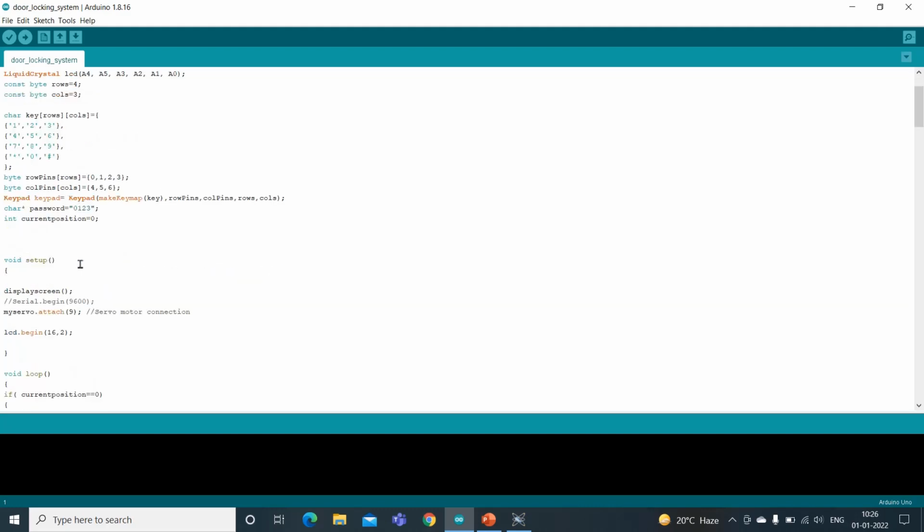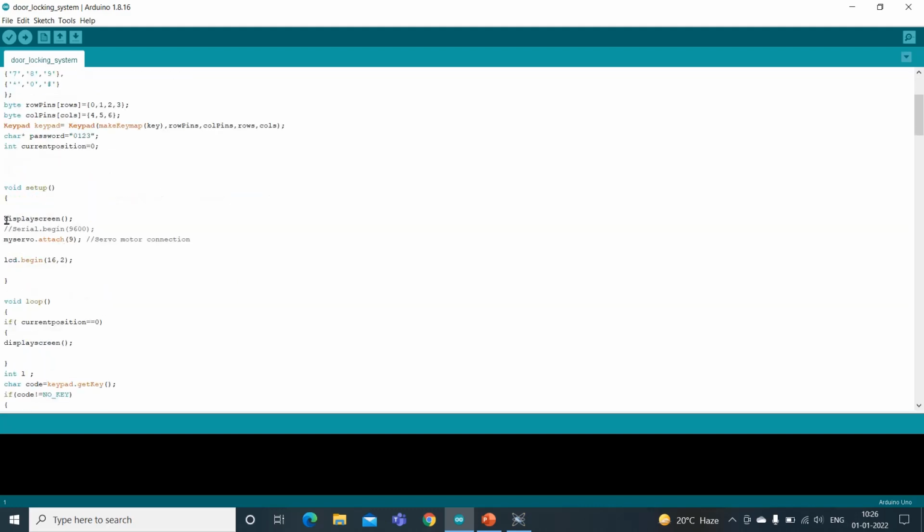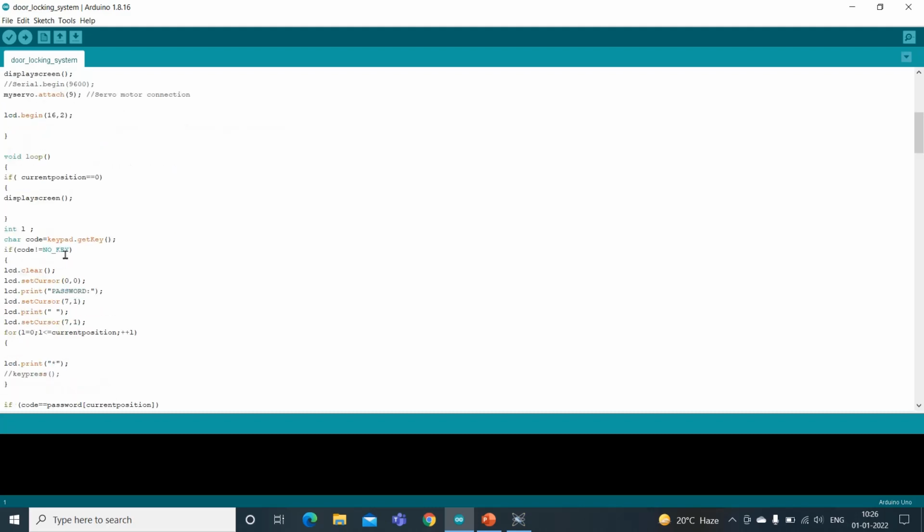Then we go to setup. In the setup, we have defined a display screen function which will display the default message on the screen, and we have attached the servo motor. Then we move to the main void loop. The default position of the servo motor is set, then it will display the default message with the help of the display screen function.